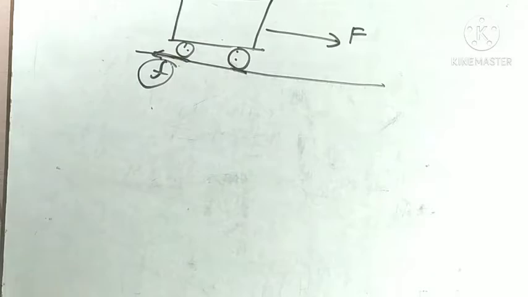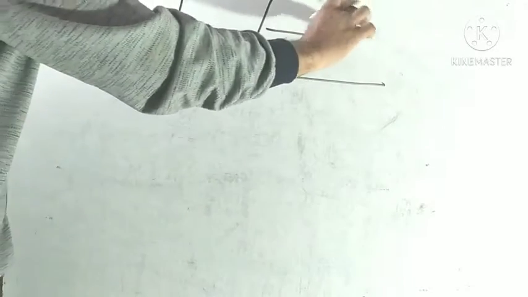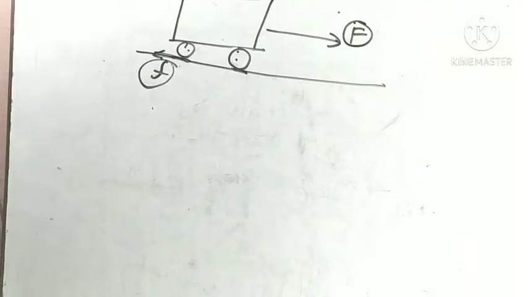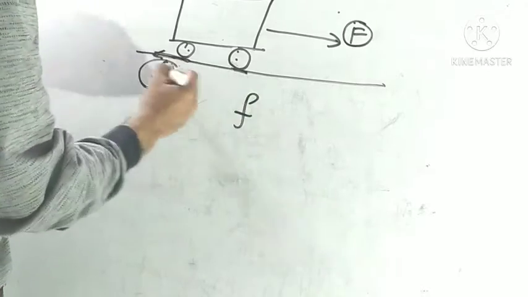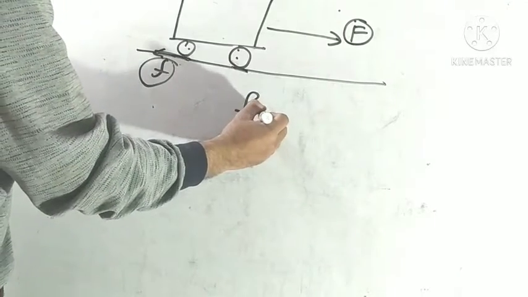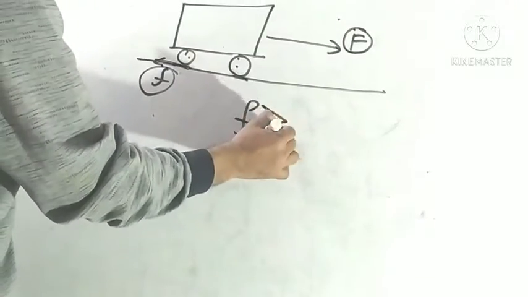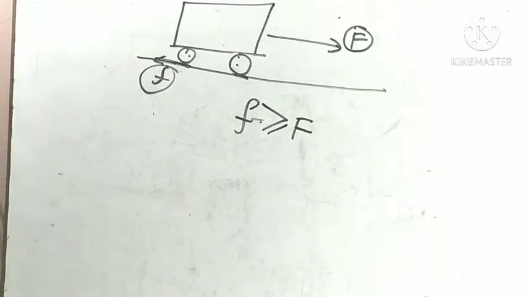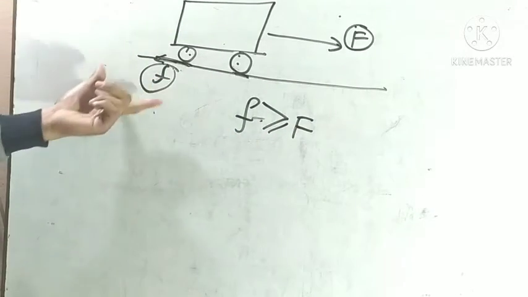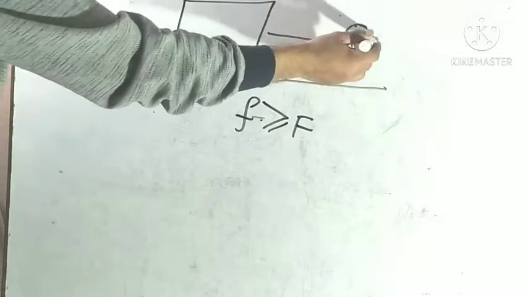I mean, this body does not start moving here, but some applied force continues working on this body. So the frictional force is equal to the applied force F, and this frictional force is opposite to the direction of applied force.